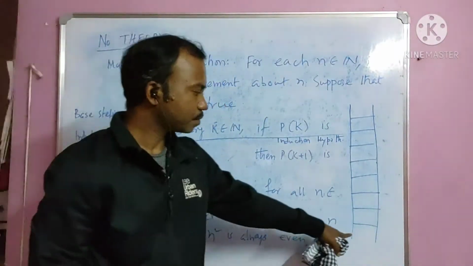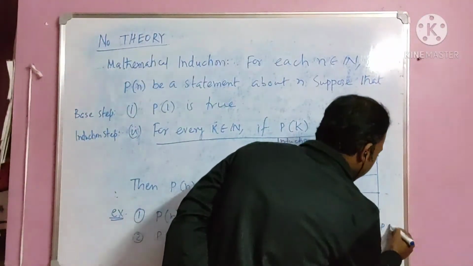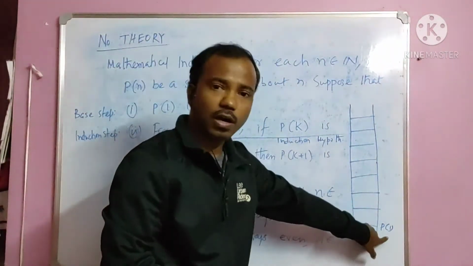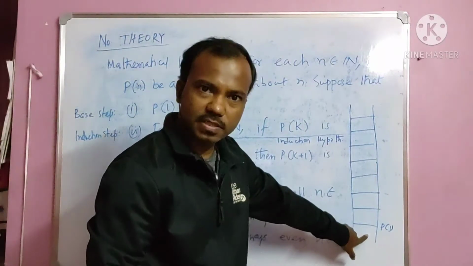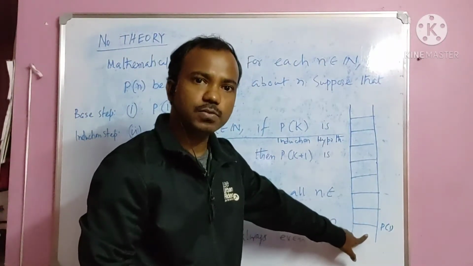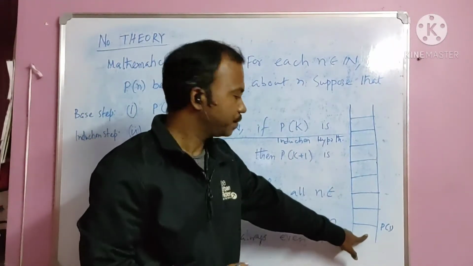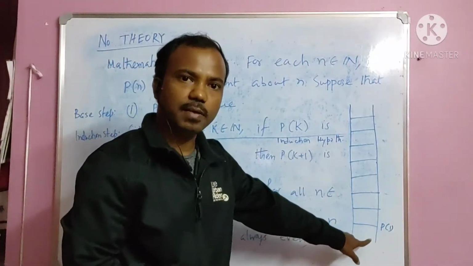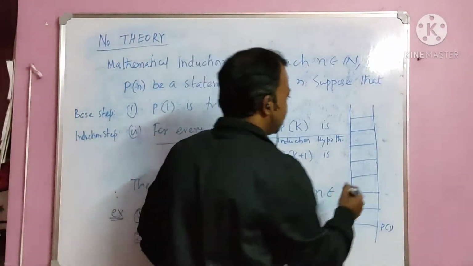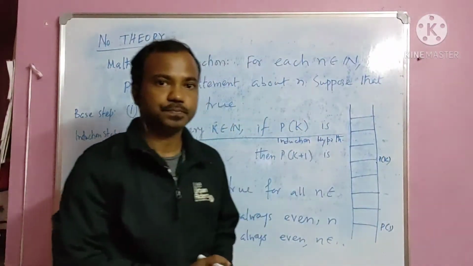And now P1 is here, so P1 is true. What is P1? P1 is you are now in these steps. So P1 is true, and Pn is what? You are in the nth step, nth position. So after some time, suppose you are here. It is kth position. Pk is true. You are in Pk position.